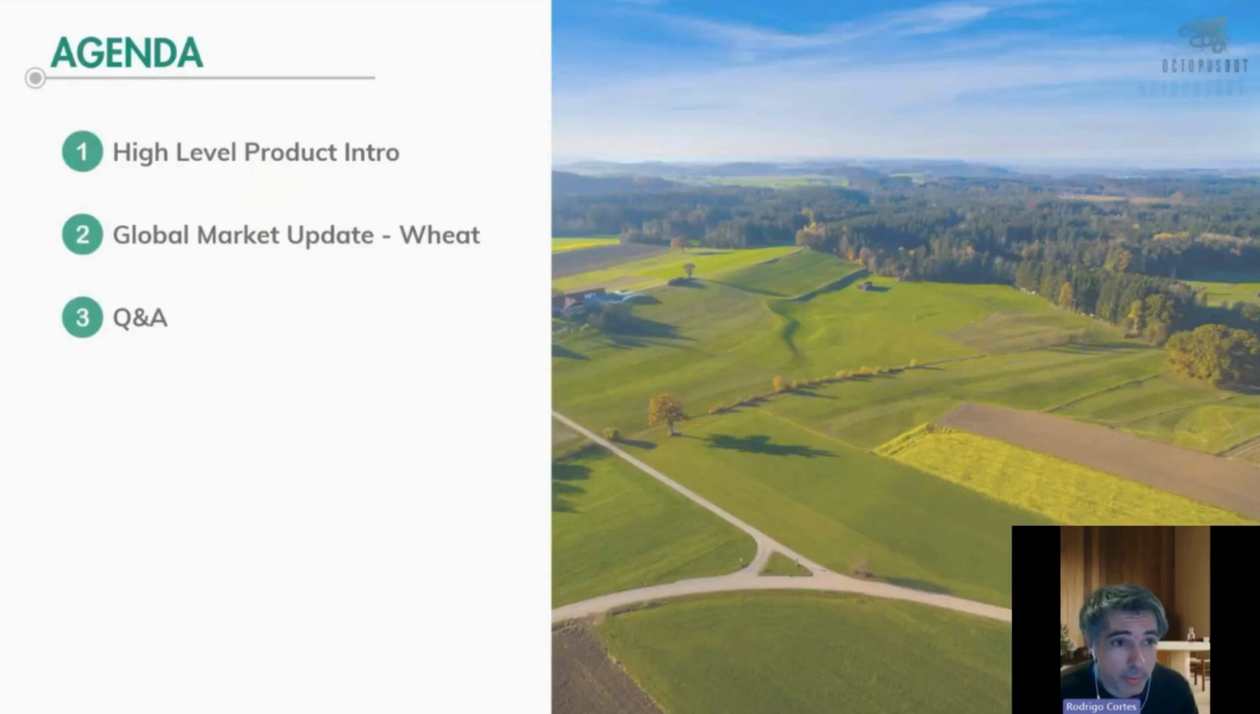The meeting is going to have three items on the agenda. First, we are going to start with a high-level product intro, so you understand how we create the estimates, where they're coming from, and the special method that we take. The second one is going to be a global market update. We're going to mainly focus on wheat, and maybe touch on corn a little bit. And then at the very end, we're going to go through Q&A if you have any questions.